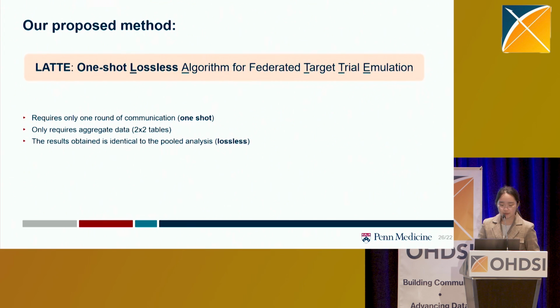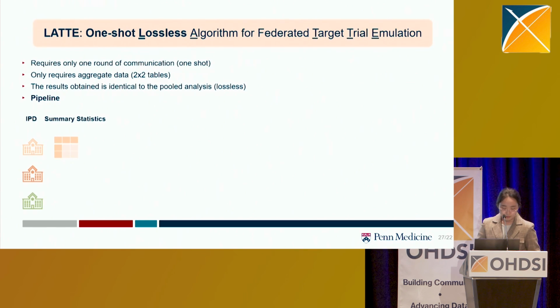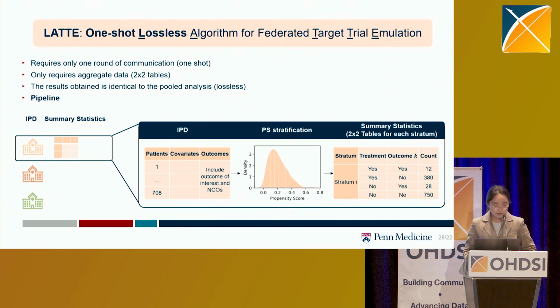Now, with these three desired properties in mind, we developed our method, LATTE, a one-shot lossless algorithm for federated target trial emulation. So here's how LATTE works. At each site, it will fit a site-specific propensity score model, and then stratify its local patients into strata based on the propensity scores. And then within each stratum, we will generate some summary-level statistics, specifically the contingency table for each stratum.